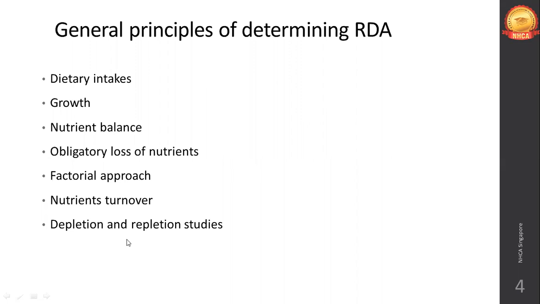So slowly in the repletion stage, once the subject is deficient, you will incorporate the micronutrient in their diet slowly, and you will take note of the changes in the blood serum level, etc. Also external symptoms as well as the physiological symptoms, you will take note of. On a daily basis, blood will be drawn and given for analysis, and you will see the increase of the micronutrient in the blood serum level.